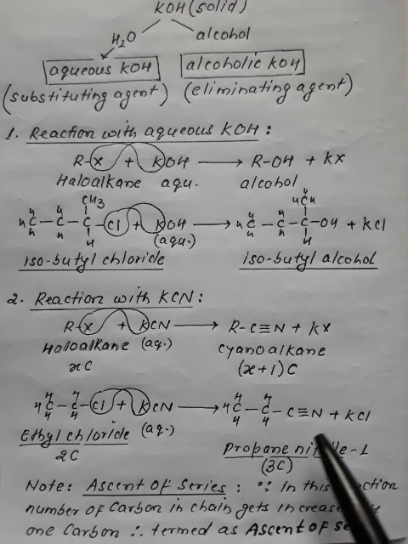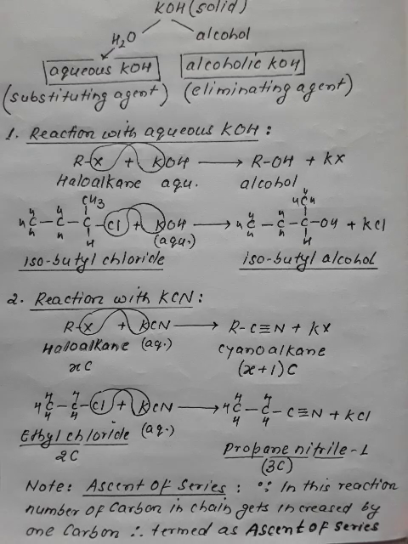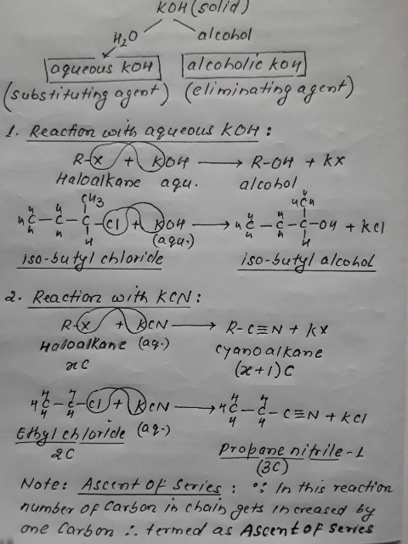This compound is ethyl cyanide. So over here, this was ethyl chloride, and now it has converted into ethyl cyanide. Number of carbon on the reactant side was 2, and number of carbon on the product side is 3. Since the number of carbon in the chain has increased by 1, this reaction is called ascent of series. Why? Because a 2 carbon reactant has converted into a 3 carbon product.